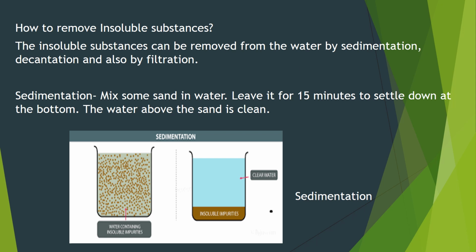Now let it stand for about 15 minutes. The sand is heavier than water and also insoluble. So it settles down at the bottom. The sand has formed sediment at the bottom. The water above it is clear or clean.